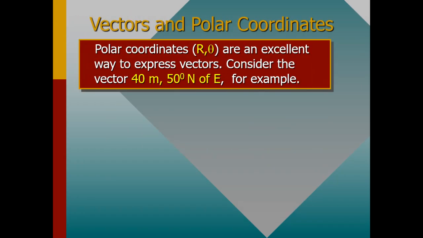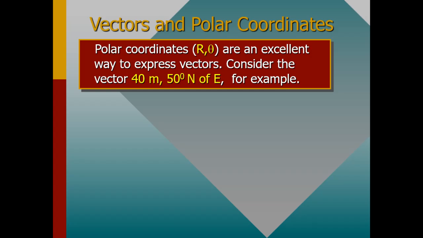Okay, let's move on. We also need to understand that the polar coordinate way is the best way you can express vectors. For example, you can consider a vector of 40 meters, 50 degrees north of east.